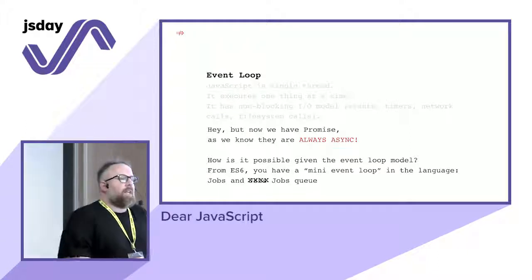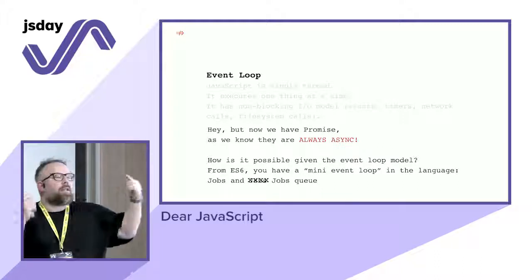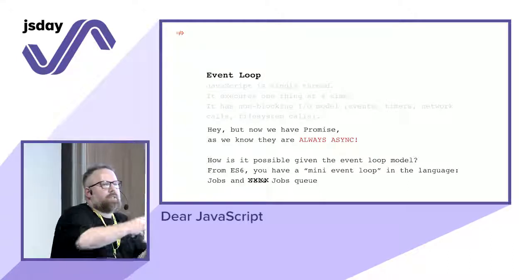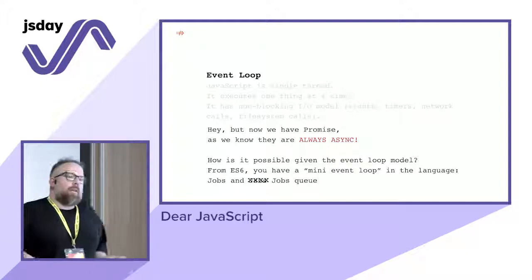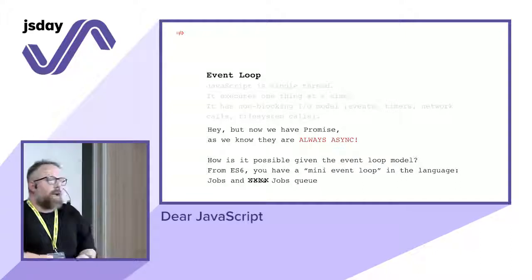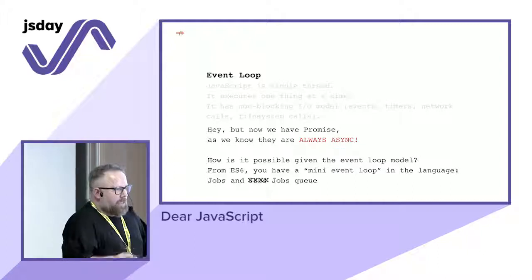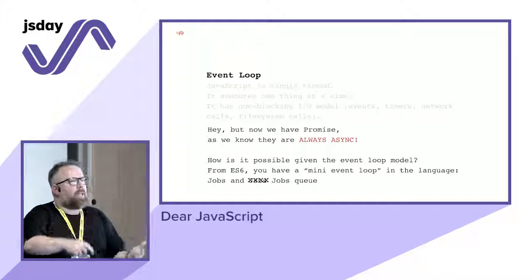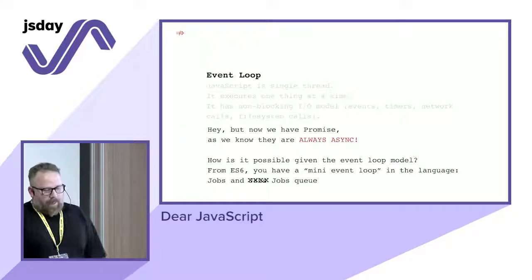Breaking news. The thing is that JavaScript, until ECMAScript 6, didn't know anything about being asynchronous. JavaScript was just executing functions. Okay? The asynchronous model was thanks to the I/O part, the delegation part. But now you have promises. And we know that promises are async by default. How is that possible? Because inside the language now, you have like a mini loop that is not accessible by us as developers, but that's what gives you the fact that a promise is always async, because when you have a promise, you will always do another ride, let's say.